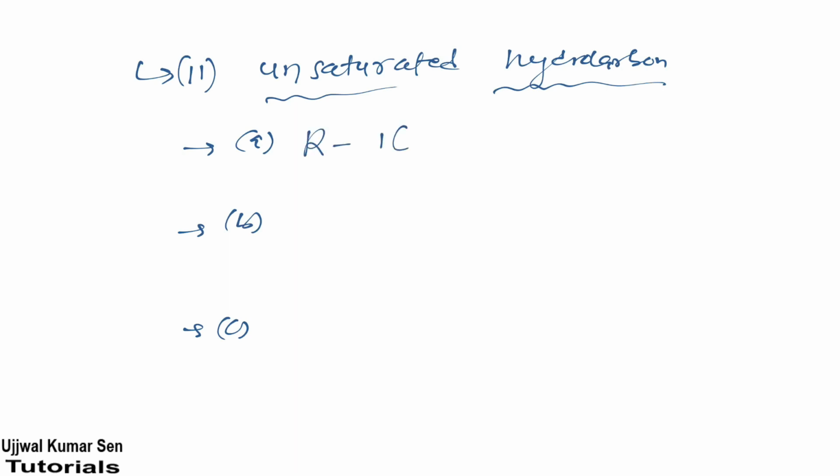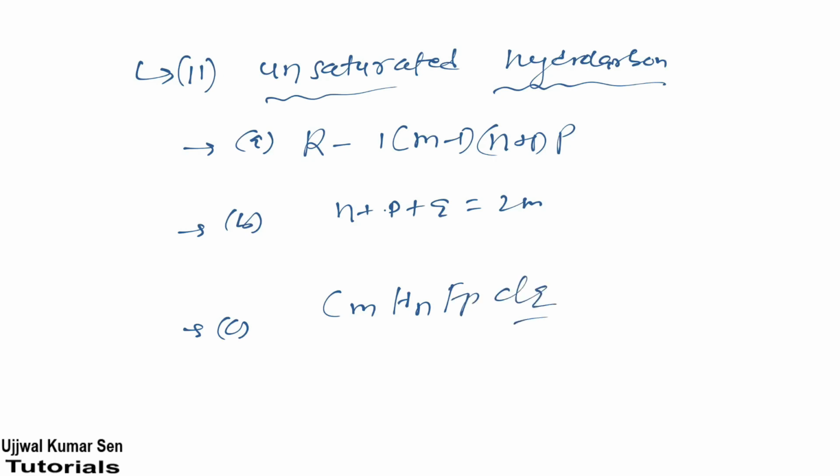R (M minus 1)(N plus 1)(P), N plus P plus Q is equal to 2M, and the last one is the same, CmHnFpClQ. So these are the formulas you need to implement for hydrocarbons.